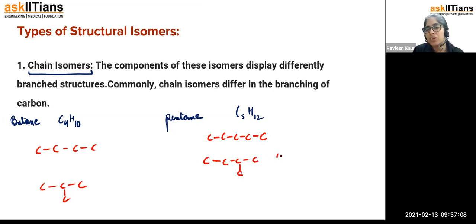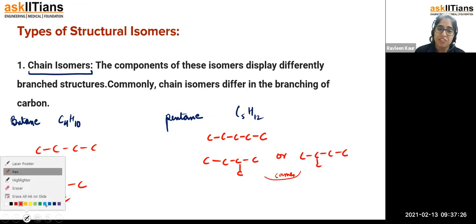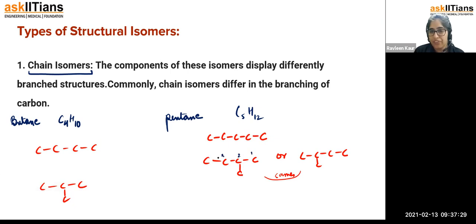Right now, don't get confused, thinking, ma'am, why are you making the branch on the right hand side and not on the left hand side? Don't confuse yourself because it is going to be the same only. They both are the same structure. How are they the same structure? Because whenever you write the IUPAC name, you will count from here on this side and from here on the other side. So ultimately, this is going to be 2-methyl only, meaning methyl at the second position, and this is going to be butane. That is why I always say write the IUPAC nomenclature to understand whether you are making the same structure or not. But for that, the rules need to be very clear.